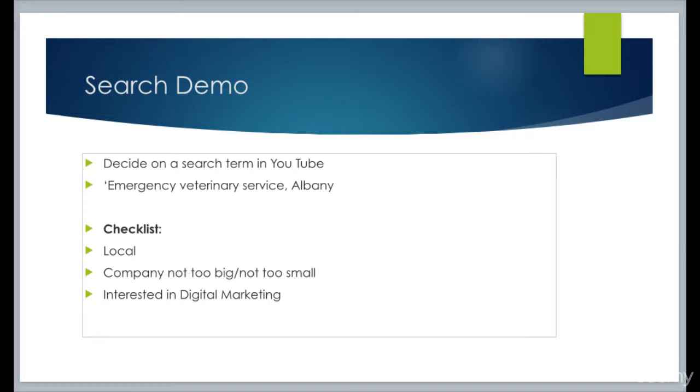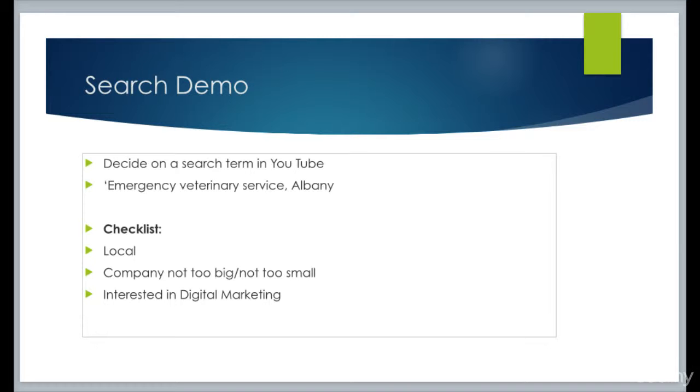The other part of this keyword is where I put emergency. With this kind of service, people tend to look for a veterinary service in an emergency because their animal's sick or it's had an injury or something like that. So they need to find a vet very, very quickly. So that's why I've chosen the keyword emergency veterinary service.